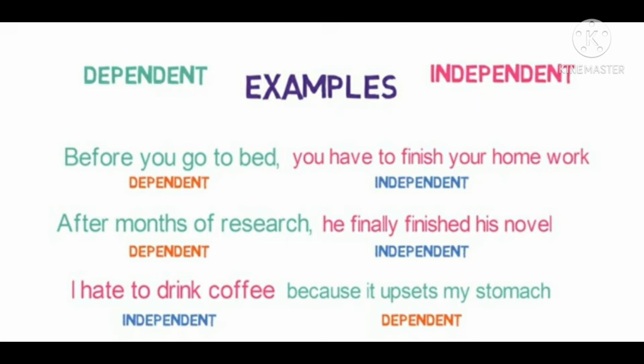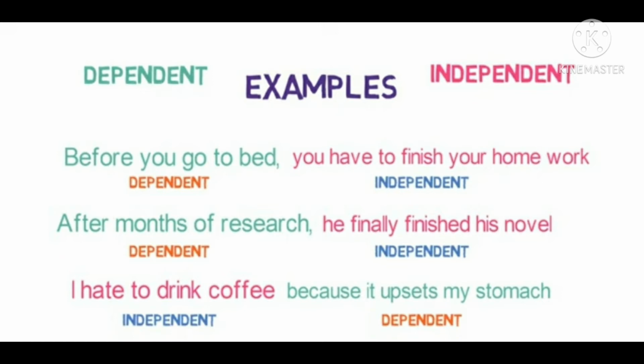Before you go to bed, you have to finish your homework. So before you go to bed, this is a dependent clause, and you have to finish your homework, this is an independent clause. After months of research, this is dependent, and he finally finished his novel, this is independent.